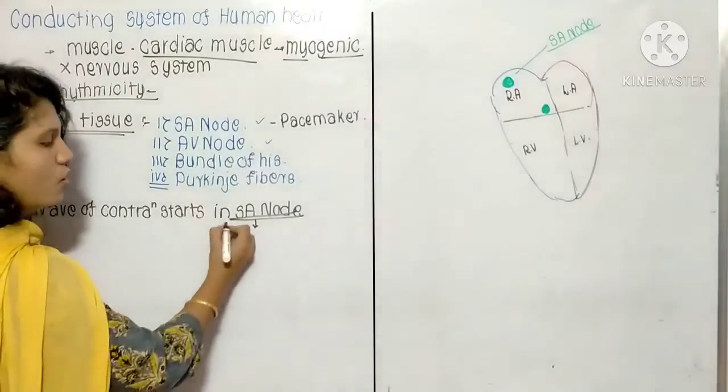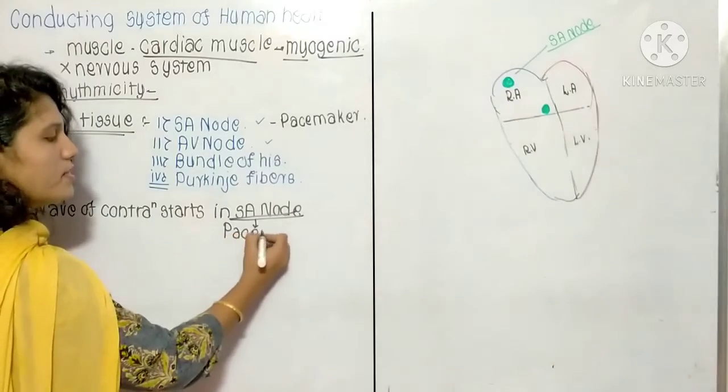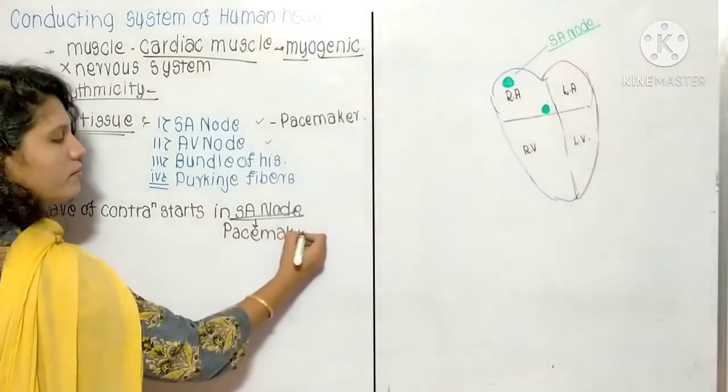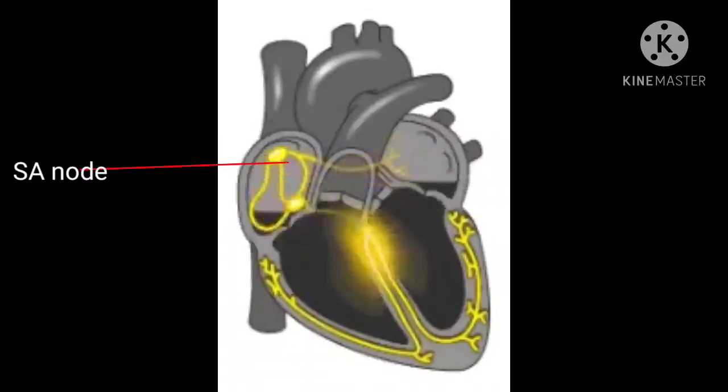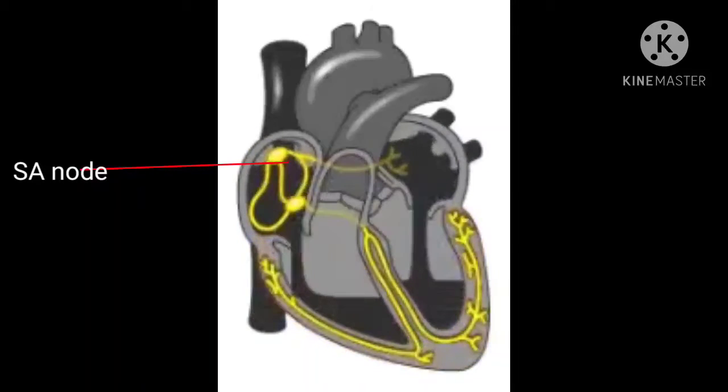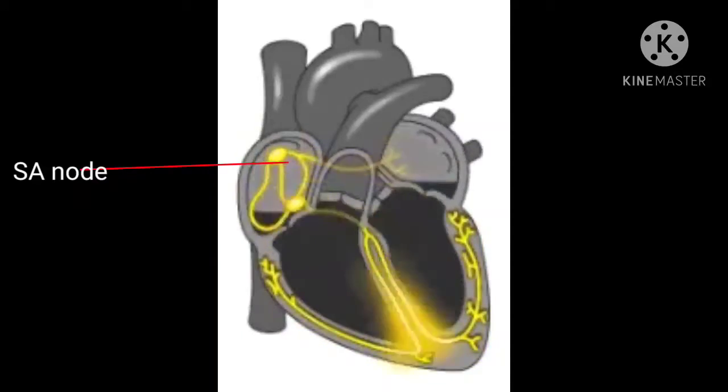That's why it is known as the pacemaker. You can see in the video, it is shown in detail.